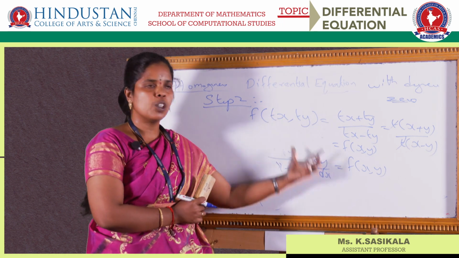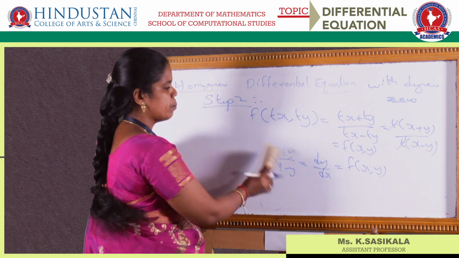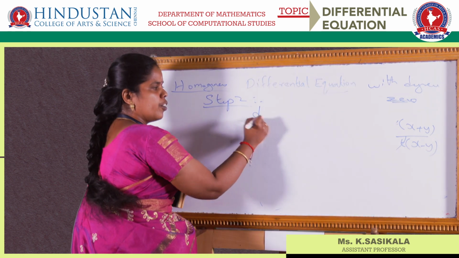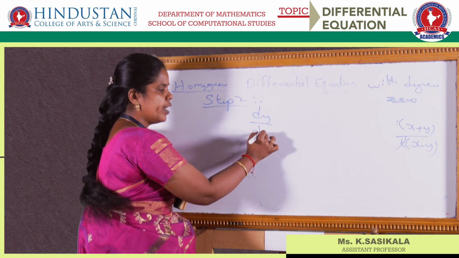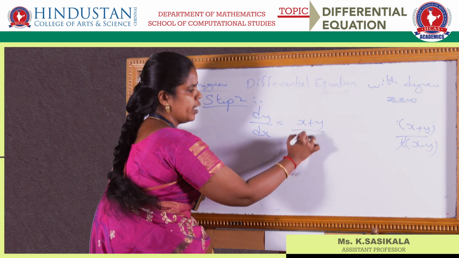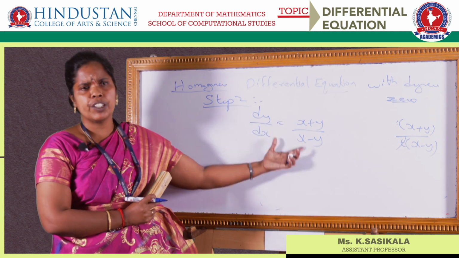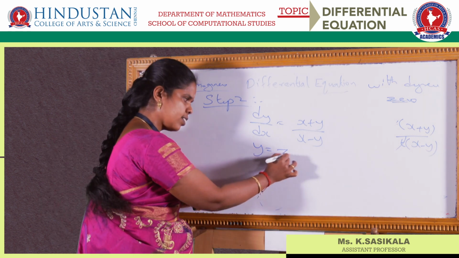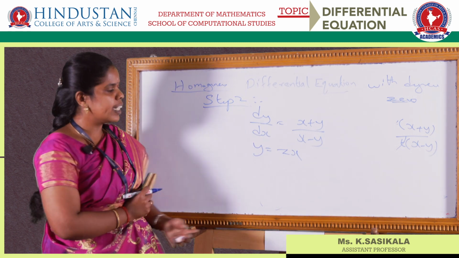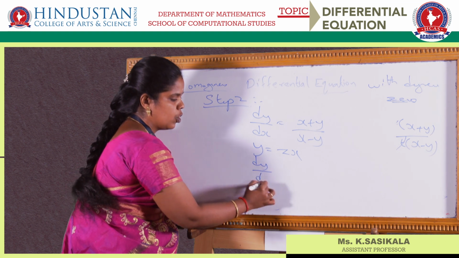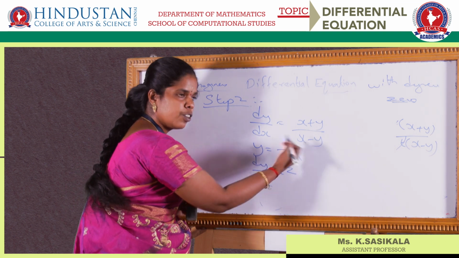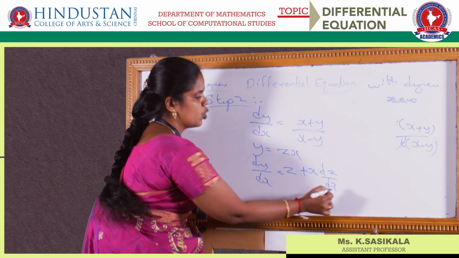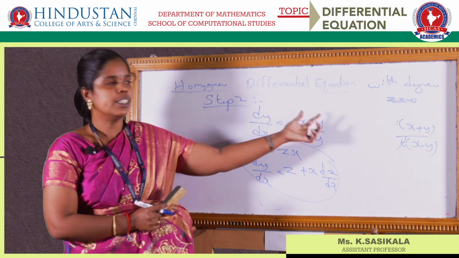So step 3. Once you got this, you have to do substitution. That is your step 3. Given question again, you have to write dy by dx is equal to x plus y by x minus y. In this equation, what substitution do you have to do? Wherever you have y, you have to put zx, and wherever you have dy by dx, you have to put z, that is you are differentiating by the UV method, plus x into dz by dx. These two substitutions you have to do in the given problem.